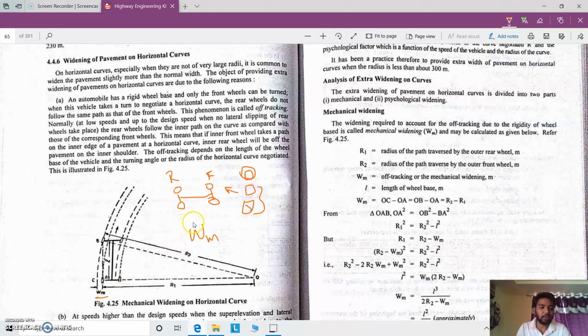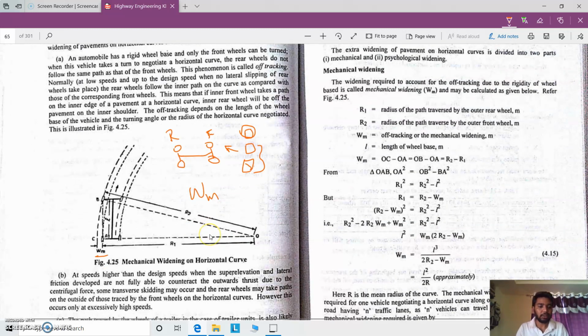And another one is psychological widening. Psychological widening is considered based on the driver's situation and on the design speed whenever the vehicle is moving on a horizontal curve. In that case, the turning of the steering will not be as comfortable as on a straight road, so the psychological condition of the driver is also considered. Based on that, the Indian Roads Congress has recommended providing this much width for the particular design speed, right?